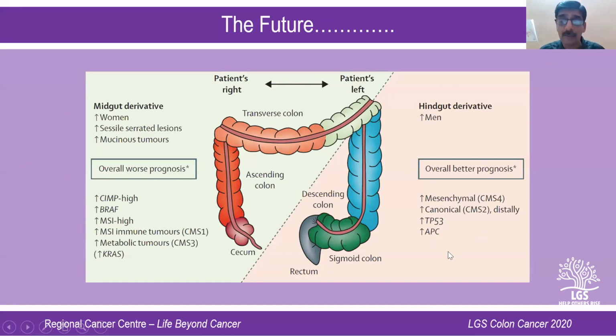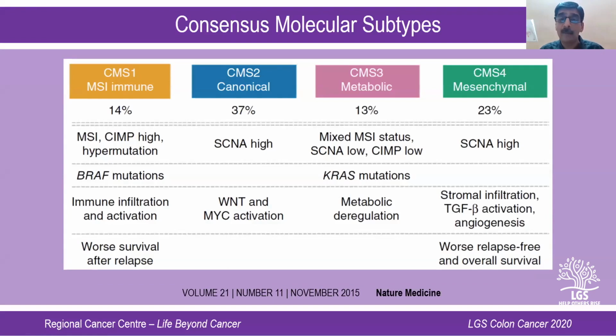So based on this, we are probably moving to what is known as the molecular subtypes of colonic cancer, where it is classified based on the molecular differences or the genetic differences into consensus molecular subtype 1, type 2, type 3, and type 4. Or probably we are moving towards what we have seen in breast cancer based on the genetic mutations, like your classical, your basal type, luminal type, luminal A, luminal B.